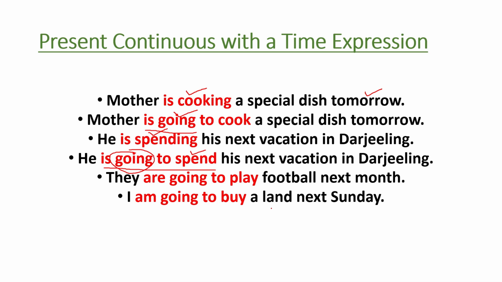So, what do you know? Present be verb plus the ing form of a verb is used for present continuous, when our work is continuing at the time of speaking. Also, be verb plus the ing form of a verb is used to show the future time. For future time, also use the present continuous form of a verb.